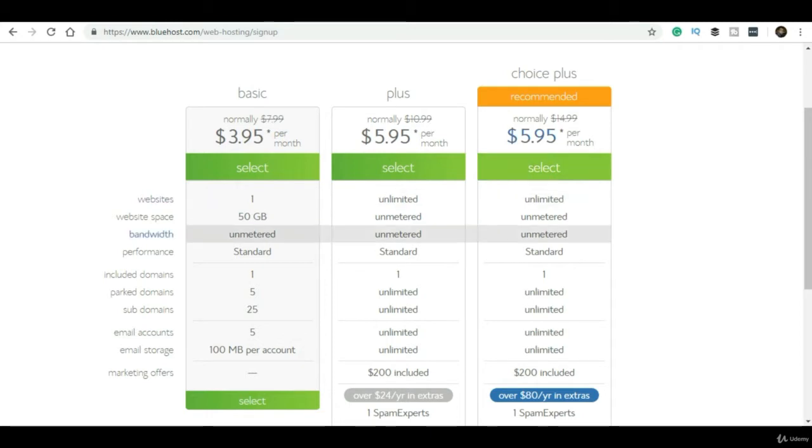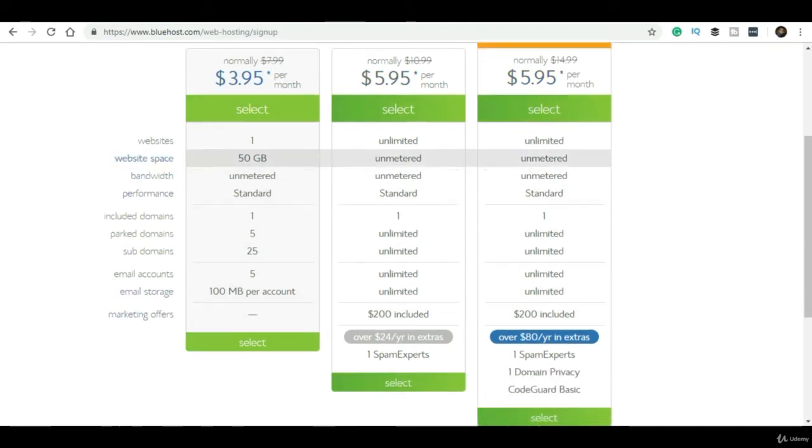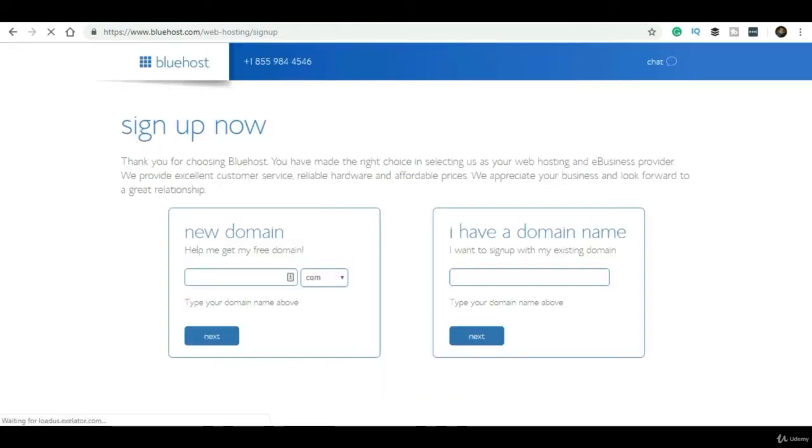Here you will get the option to get a free domain. If you have purchased a domain name earlier, you have to give that domain name, and if you do not have any domain and want to register from the very beginning, then you have to give the domain name here. I am giving my name, Thomas Joffrey, and I am purchasing the domain on my name.